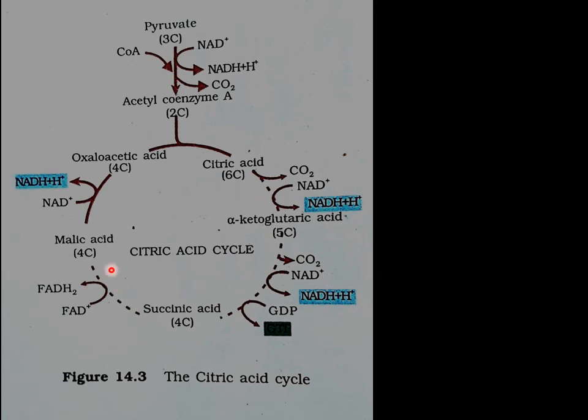Succinic acid will get converted to malic acid by the production of FADH2. Malic acid will form oxaloacetic acid by producing NADH plus H plus. So during this cycle, there are 4 points where NADH plus H plus is produced and one place where FADH2 is produced. This is for one pyruvate, whereas in glycolysis 2 pyruvate molecules are produced. So we can say that there are 8 NADH plus H plus produced and 2 FADH2 produced on the whole.